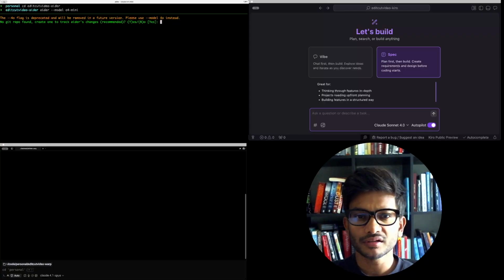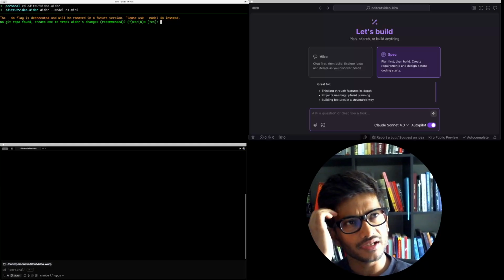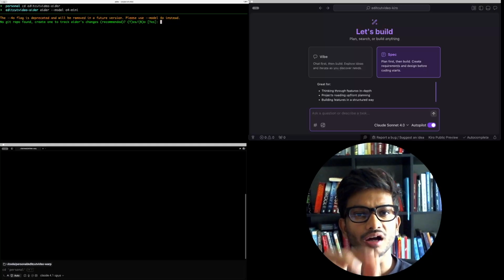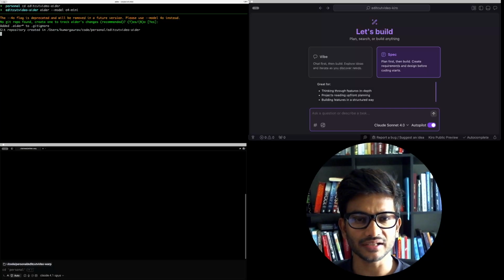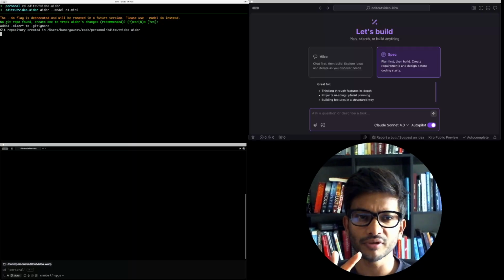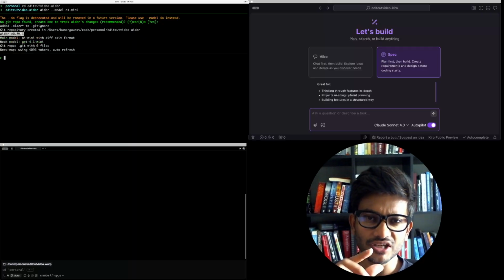The first step is that for any new Aider invocation, it will ask you to create a Git repo, which is great. I can talk about how each of these tools behave with source control. But with Aider, the primary thing is that every change is a Git commit, which is already great.